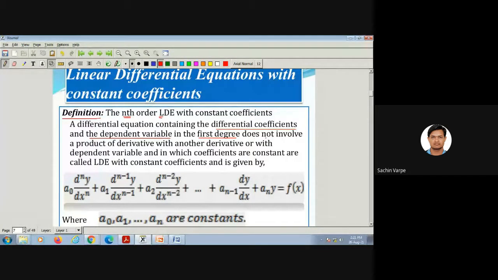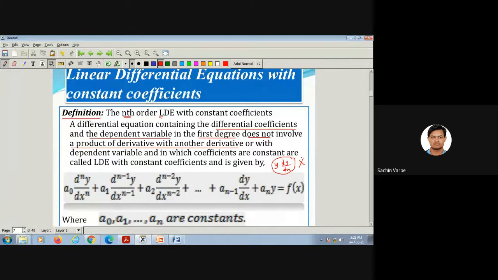It does not involve a product of a derivative with another derivative, or with the dependent variable. There should not be a product of two derivatives, or a product of one derivative and its dependent variable, like y into dy by dx. If such terms are involved in the differential equation, that is not a linear differential equation.